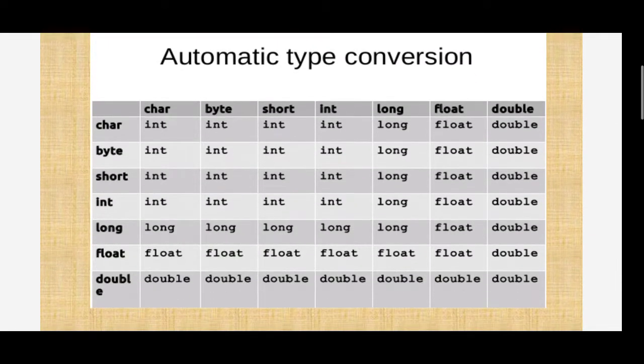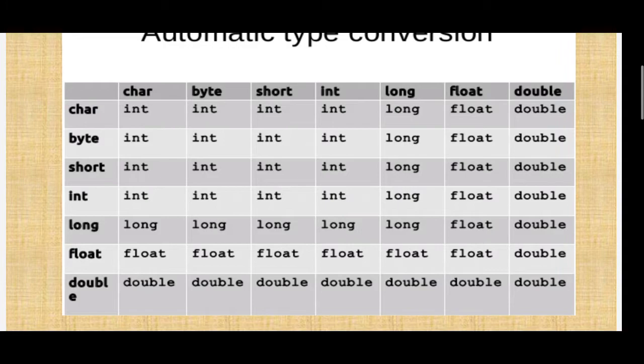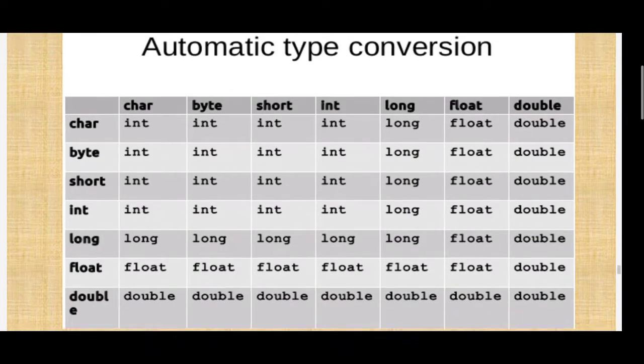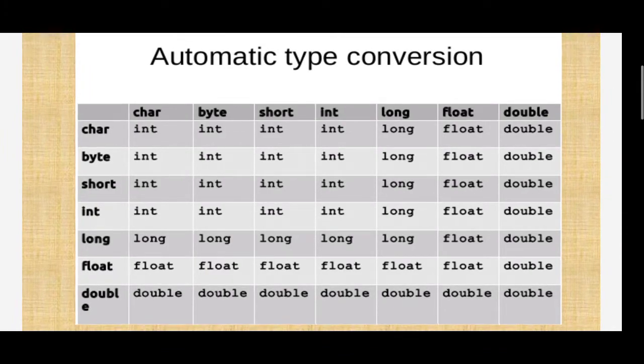Automatic type conversion: char, byte, short, int, long, float, double. This is the automatic type conversion.